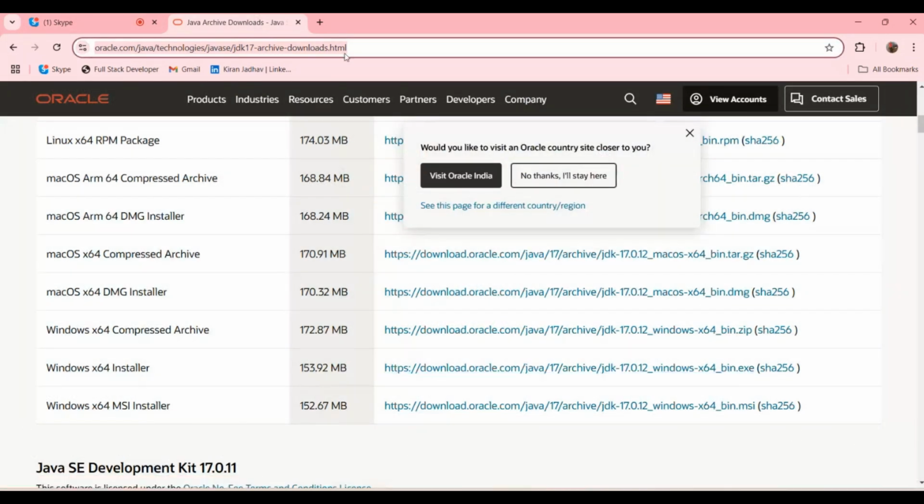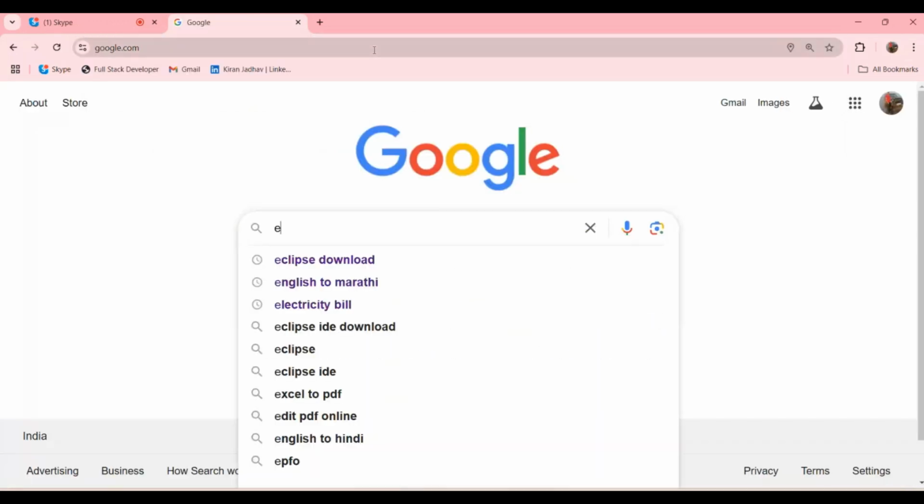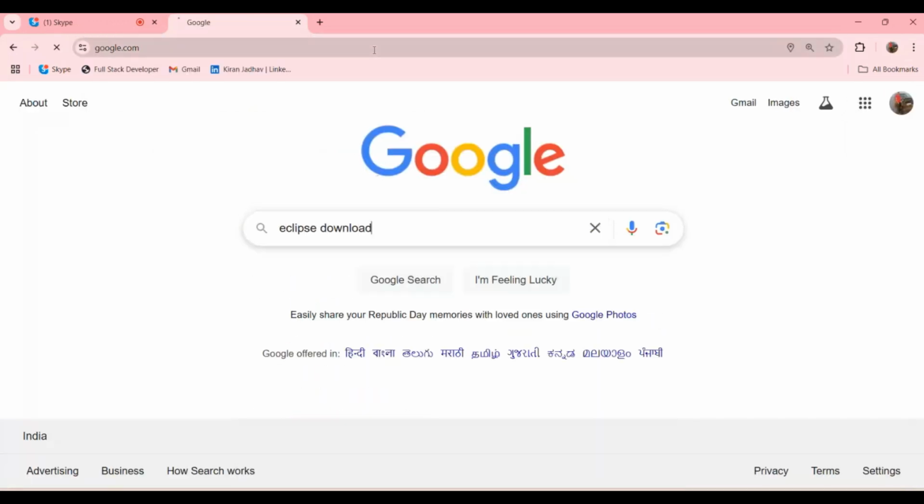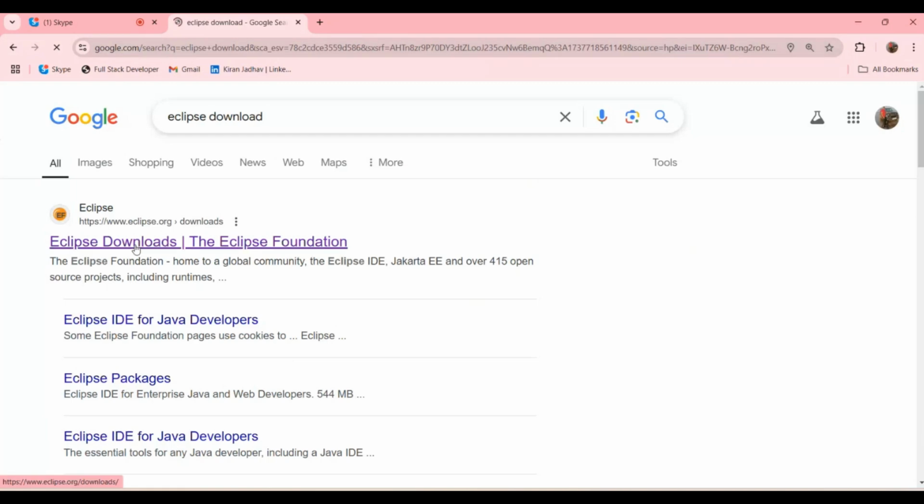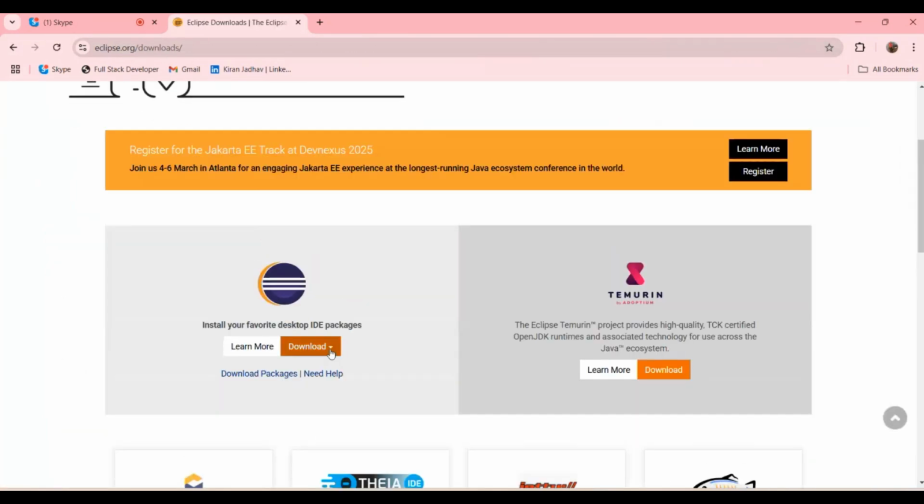Now coming to next is Eclipse. And how to download Eclipse? Here we have the Eclipse download link. You can simply come to the bottom. There is a download option available, and I recommend you simply go to download x86 64-bit. Simply click on that, it will download the exe file.